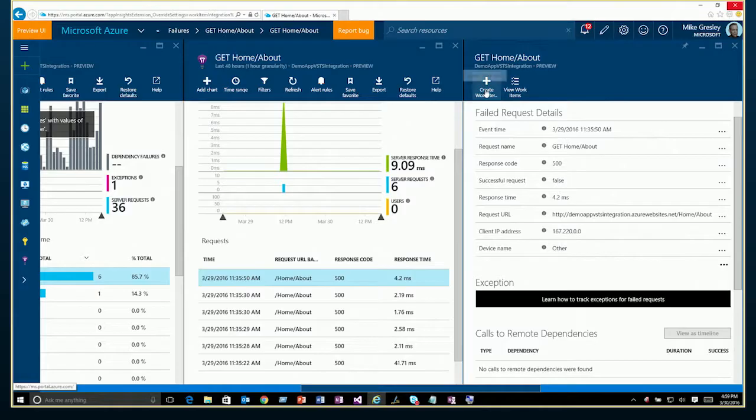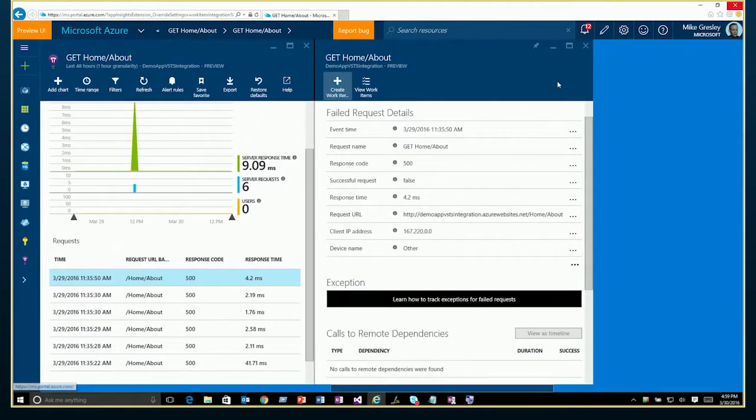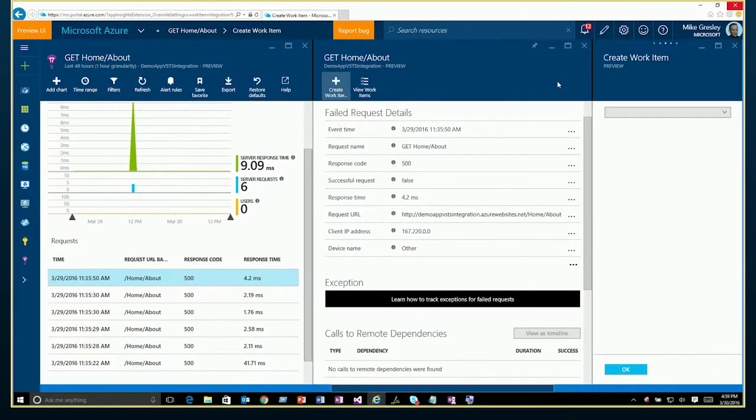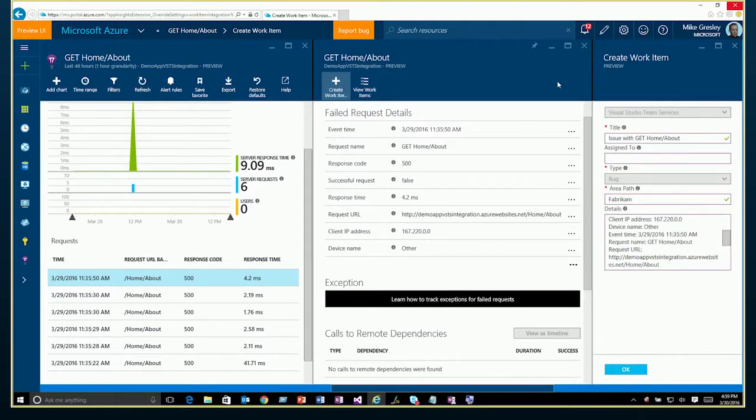So I'm going to create one to give you guys an example. When I go to create the work item, I get a new blade. Now the good news is, I know that seems like a lot of blades, but when we get here, almost all of my basic information should be filled out for me. There's very little I should ever have to do here unless I want to add additional information into this work item description. When I get here, all of those default values from my original configuration are here. So my area path is already filled in for me. If I had a default resource that I was assigning these things to, that would be there as well.